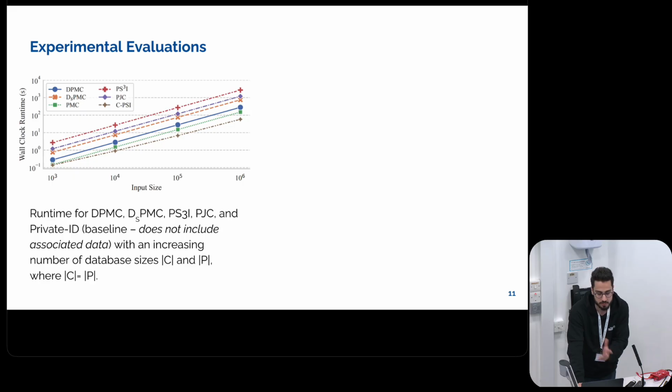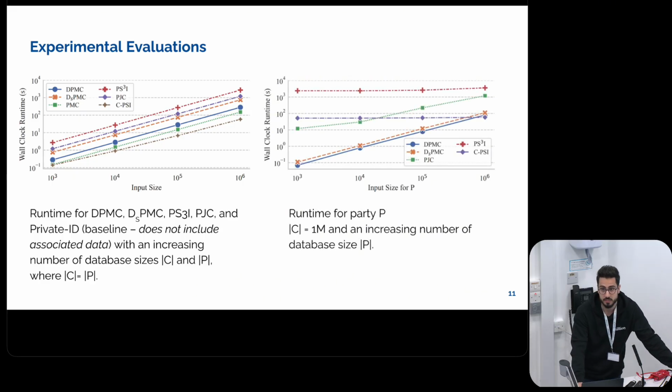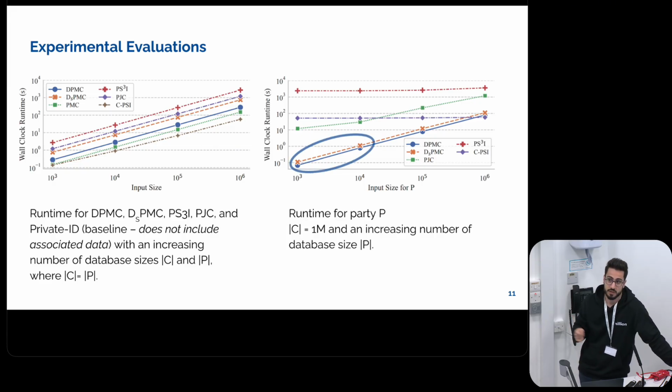When we look at the runtime of each Party P, this is where our work is interesting: when the data set of the Parties P is small, the party is only doing linear work in their data set size, and then they send their data and go offline, which is not the case for other protocols that require both parties to be online all the time.